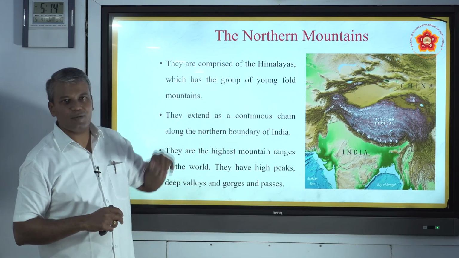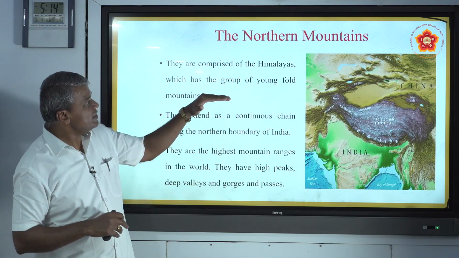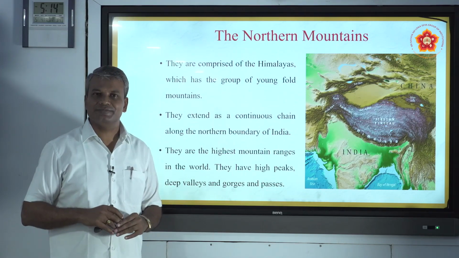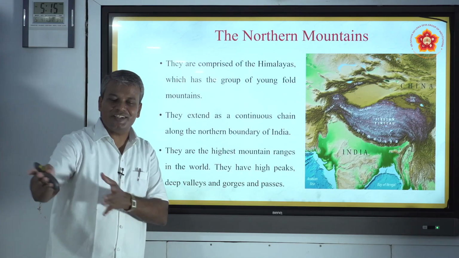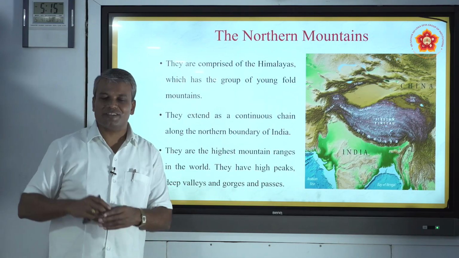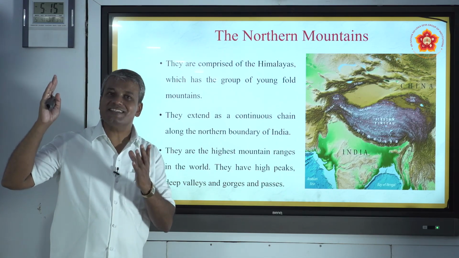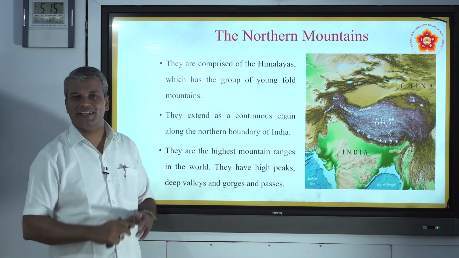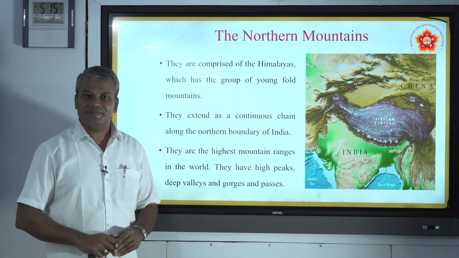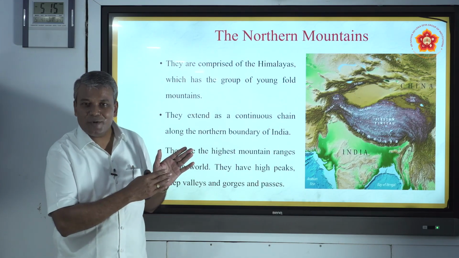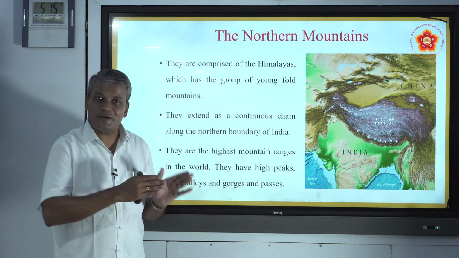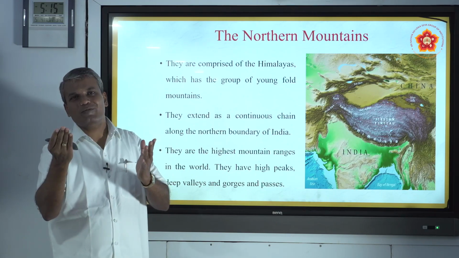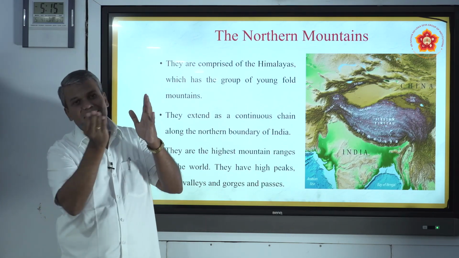That is why they are called young fold mountains, recently formed. Recently, in the sense, not a few years before, but several million years before. If Himalayas, formed several million years ago, are young fold mountains, then you can imagine how many years ago old mountains were formed.